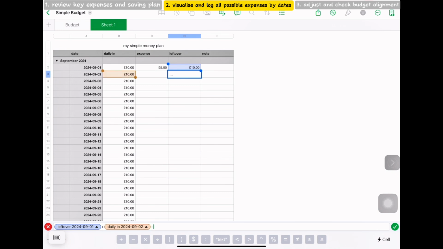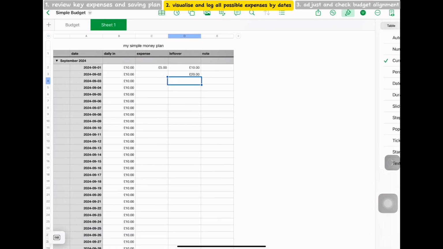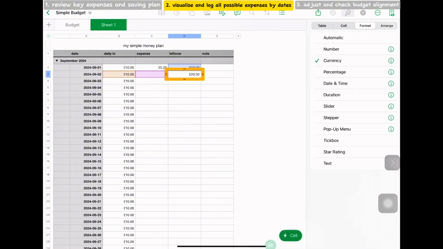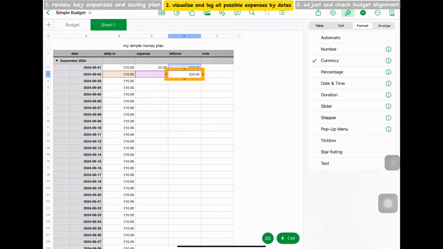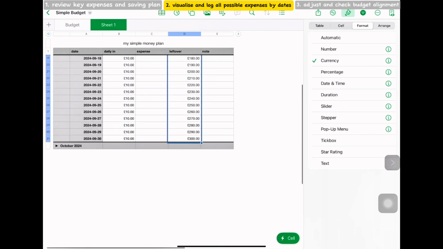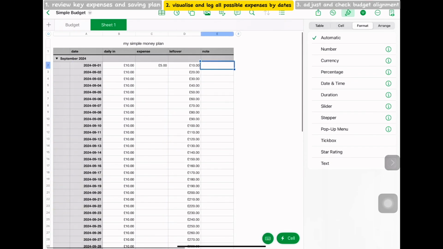And for the rest of the fields, we'll use the formula of leftover from the previous day plus the daily in and minus the expenses of the day, and autofill the rest of it, so you'll know how much you have in your account on a certain day.